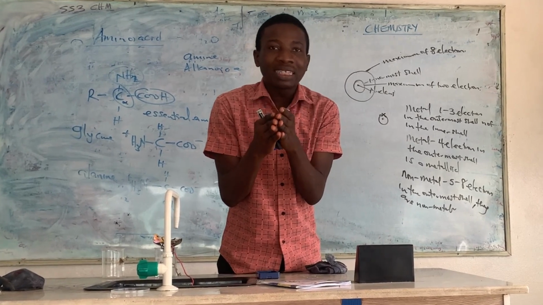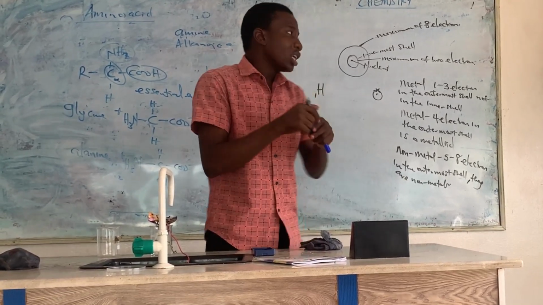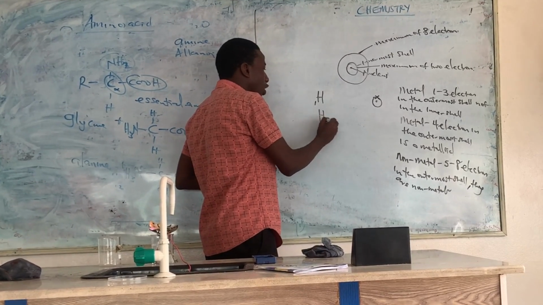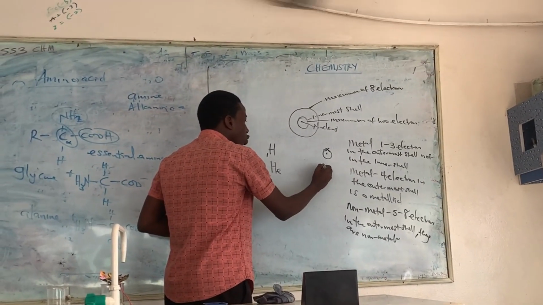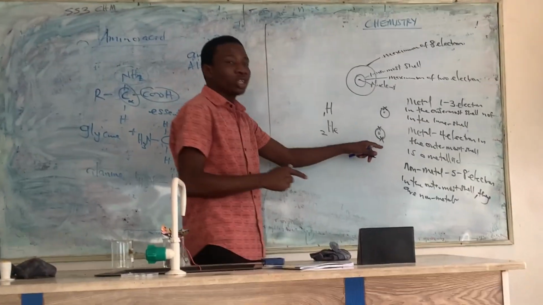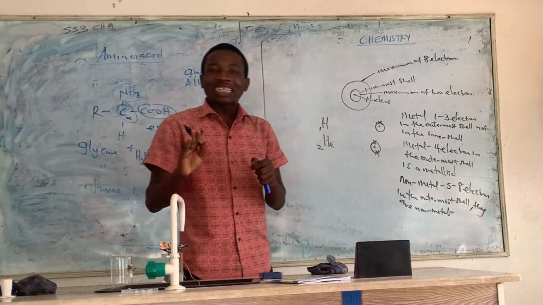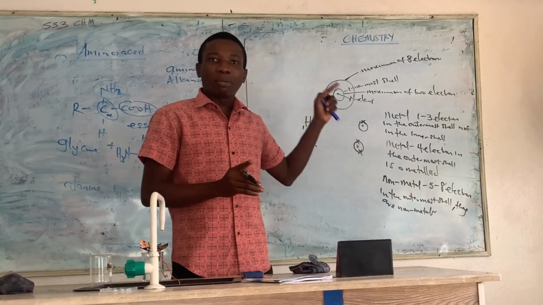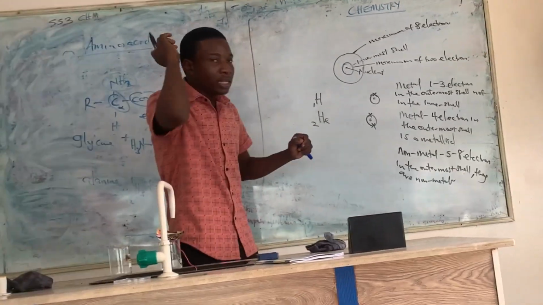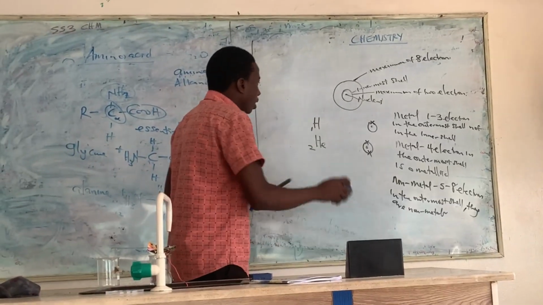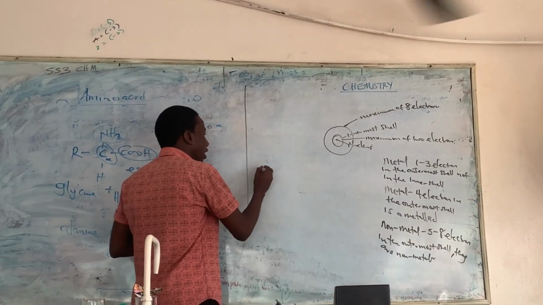And what are the examples of the elements whose electrons stop in the innermost shell? That is number 1 and 2, hydrogen and helium. Hydrogen has 1 electron in the innermost shell, and helium has 2 electrons in the innermost shell. So both hydrogen and helium are non-metals. Those that have their electrons stopping at the innermost shell are non-metals. So now, talking about the remaining, let me talk about lithium. Lithium is the number 3 element.